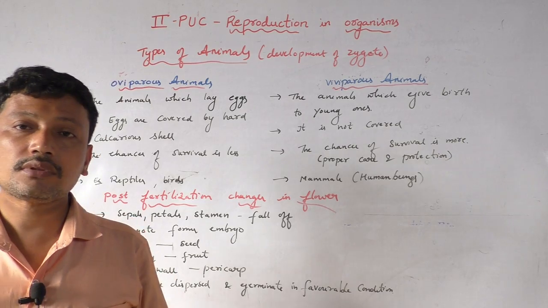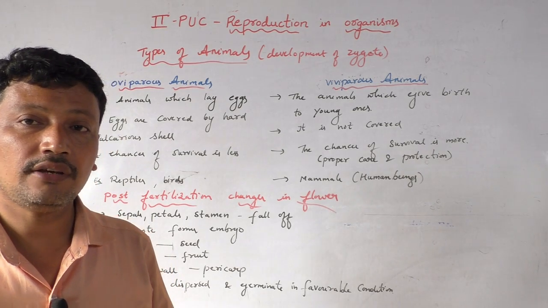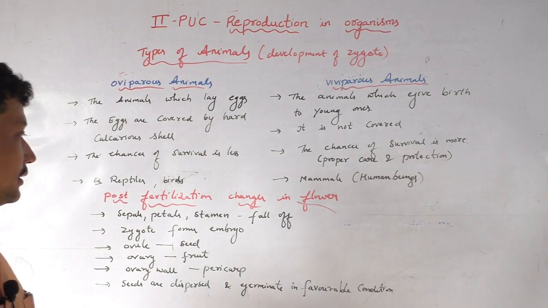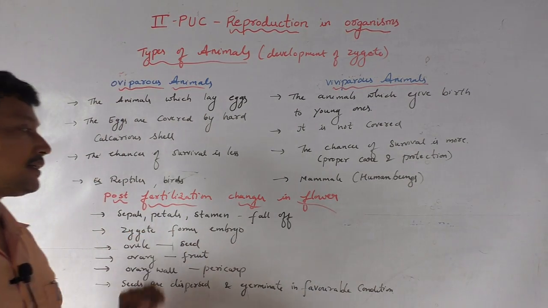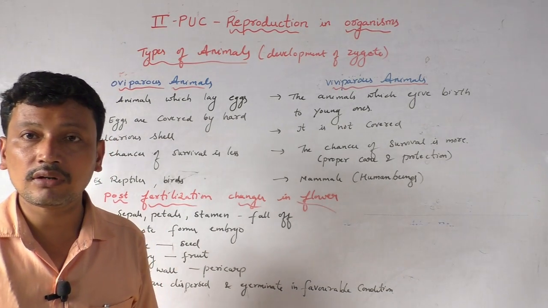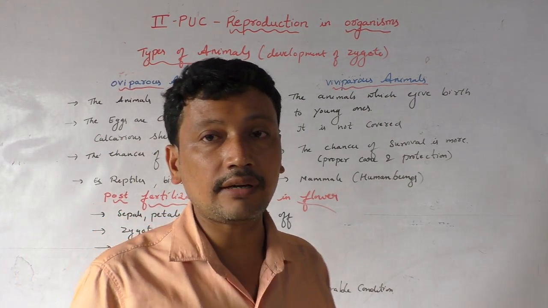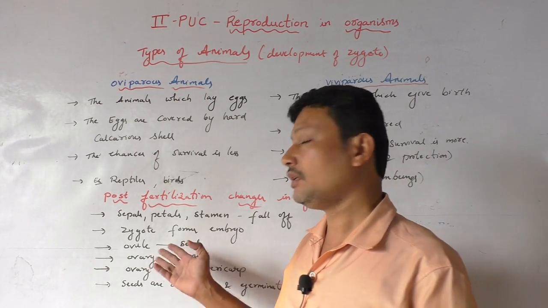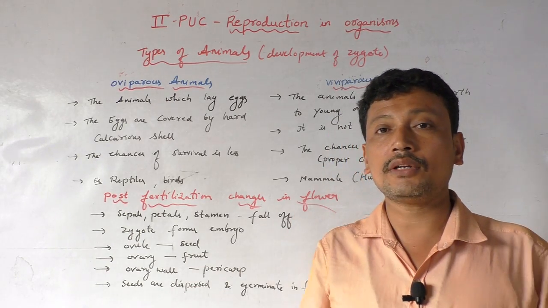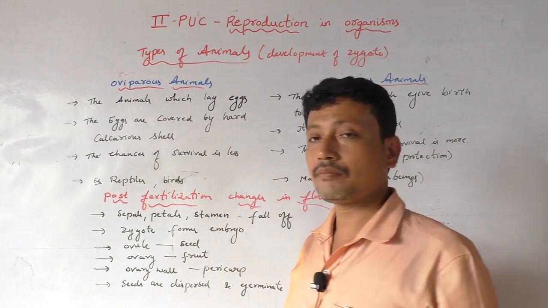Coming to the last concept of this chapter, that is post-fertilization changes that take place in the flower. In a flower, after the fertilization, what happens? So sepals, petals as well as the stamens fall off, they wither off. The zygote, as we earlier told, develops into an embryo. The ovule develops into seed, which includes the embryo. The ovary develops into fruit, as you know. The wall of the ovary develops into a hard protective covering called the pericarp.